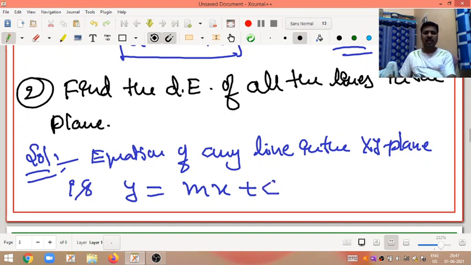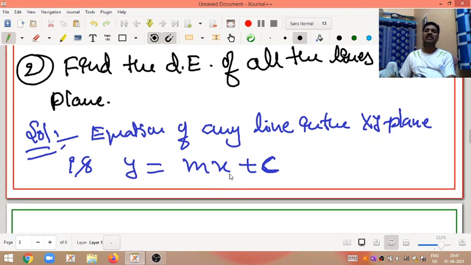In the xy plane, x and y variables are involved. In the yz plane, y and z variables are involved. In the zx plane, z and x variables are involved. So call this equation 1.